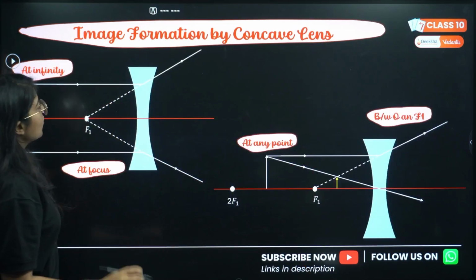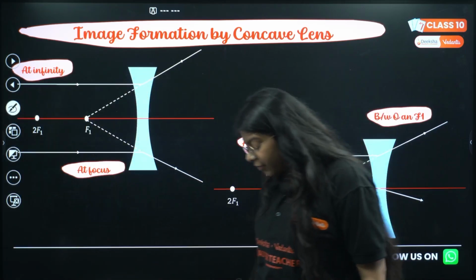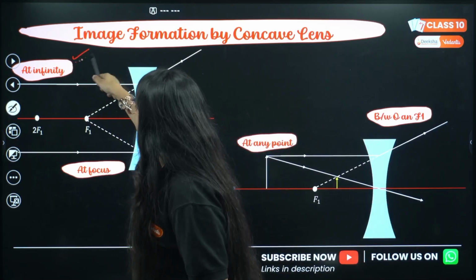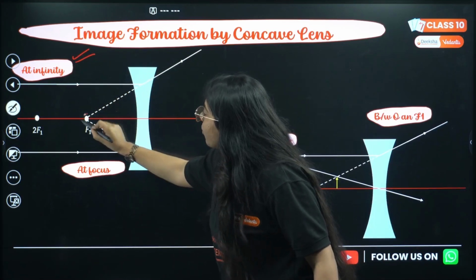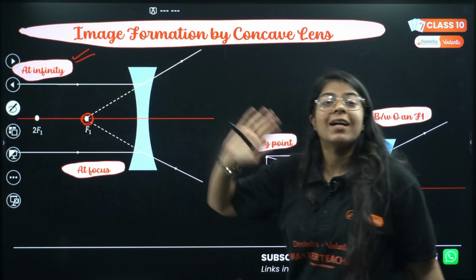Correct? Then image formation by a concave lens. For a concave lens, again we just have 2 cases. First is at infinity. At infinity the image is formed at focus, but in this case it will be formed on the same side as that of the object.